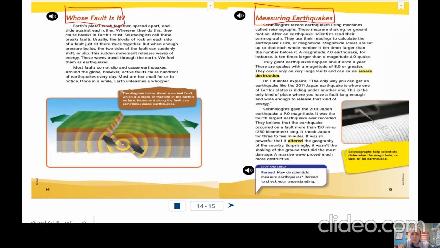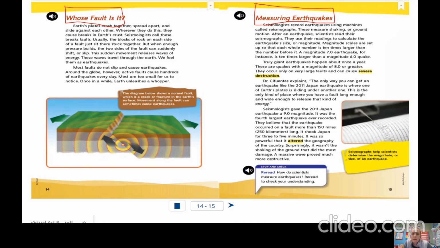Truly giant earthquakes happen about once a year. These are quakes with a magnitude of 8.0 or greater. They occur only on very large faults and can cause severe destruction. Dr. Cifuentes explains, the only way you can get an earthquake like the 2011 Japan earthquake is where one of Earth's plates is sliding under another one. This is the only kind of place where you have a fault long enough and wide enough to release that kind of energy. Seismologists gave the 2011 Japan earthquake a 9.0 magnitude. It was the fourth largest earthquake ever recorded. They believe the earthquake occurred on a fault more than 150 miles, 250 kilometers long.